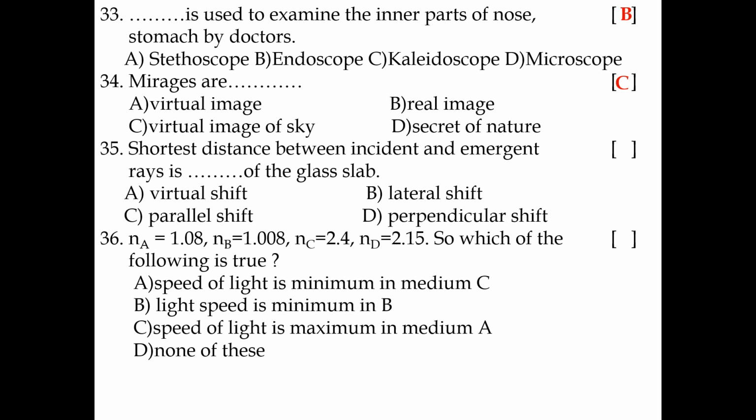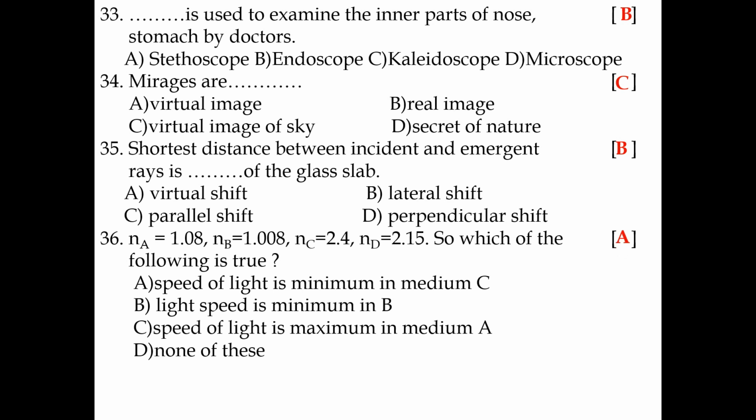35. The shortest distance between incident and emergent ray is what of the glass slab? That is called lateral shift. 36. Na, refractive index of material A, is 1.08. Nb, refractive index of material B, is 1.008. Nc, refractive index of material C, is 2.4. Nd, refractive index of material D, is 2.15. So which of the following is true?